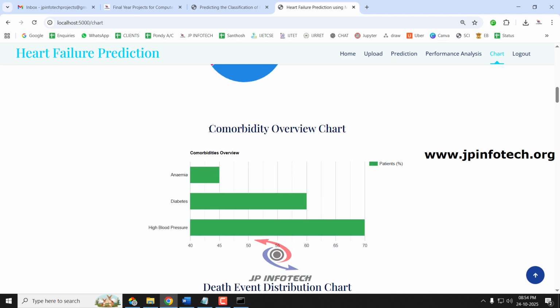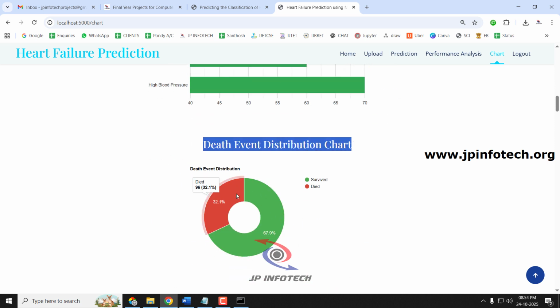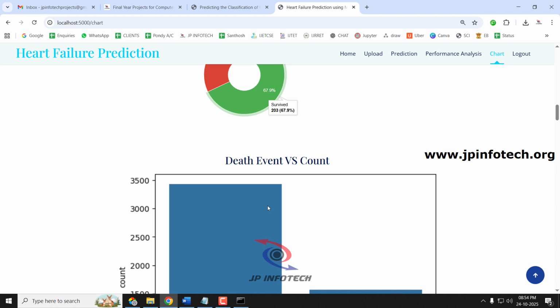And here you can see the comorbidity overview chart, which means multiple diseases. The person having multiple diseases: you can see anemia with 45%, diabetes with 60%, and high blood pressure with 70%. Next, the death event distribution, showing death as 32.1% and survive with 67.9%.